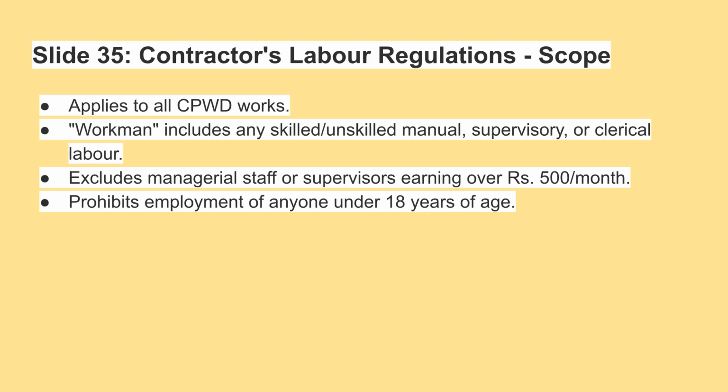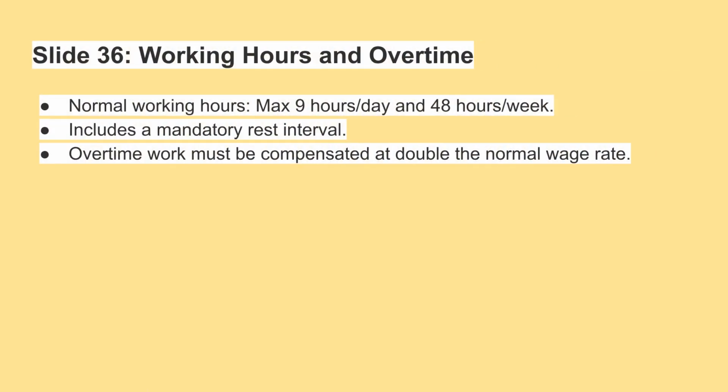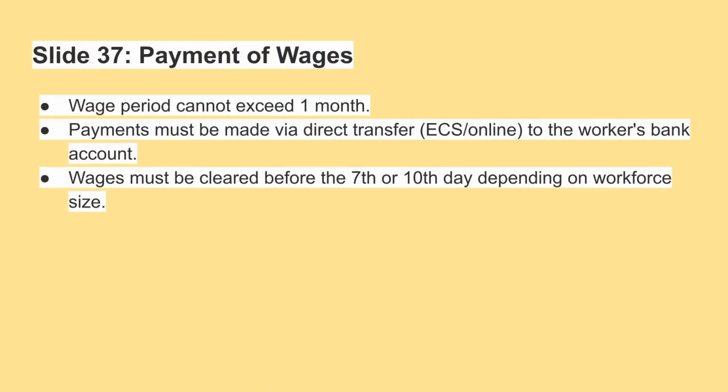The employment of anyone under 18 years of age is strictly prohibited. Normal working hours are a maximum of 9 hours per day and 48 hours per week, including a mandatory rest interval. Any overtime work must be compensated at double the normal wage rate. The wage period cannot exceed 1 month. Payments must be made via direct transfer to the worker's bank account. Wages must be cleared before the 7th or 10th day, depending on the workforce size.